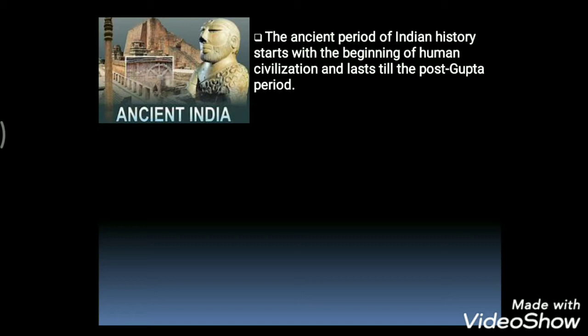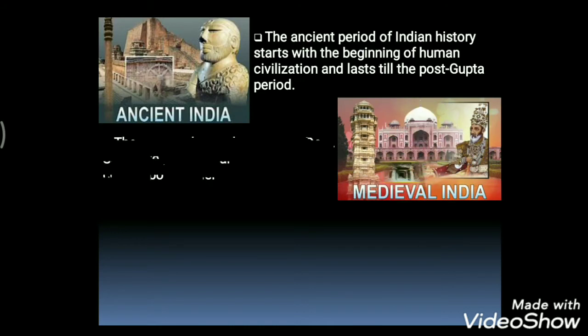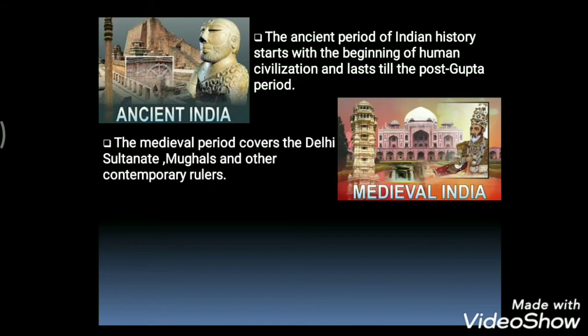Next we have the medieval period. The medieval period covers the Delhi Sultanate, Mughals and other contemporary rulers. In the medieval period we come to know about the different dynasties, how they flourished one after another during the Delhi Sultanate period.